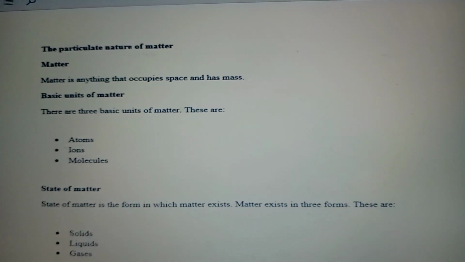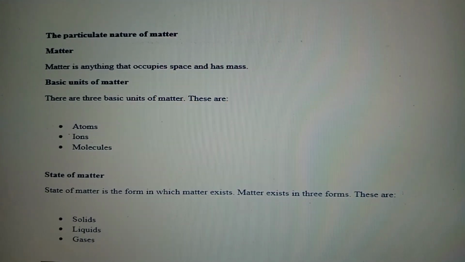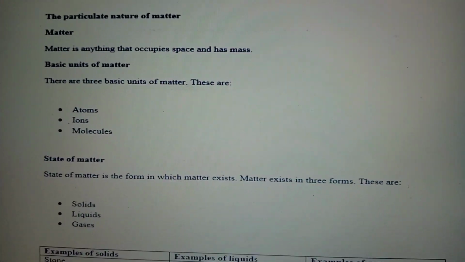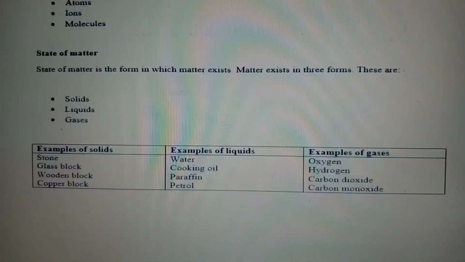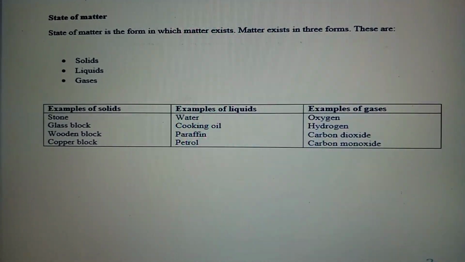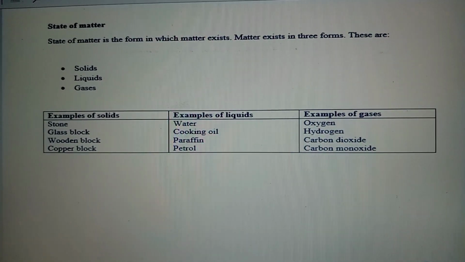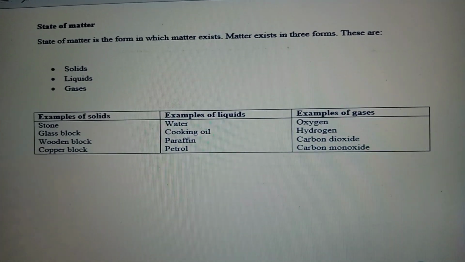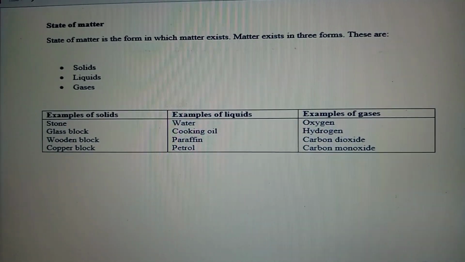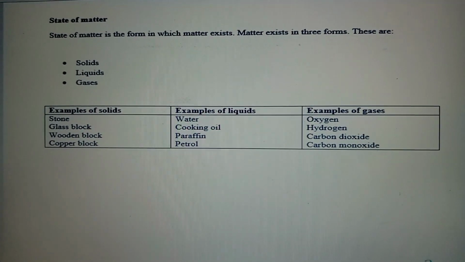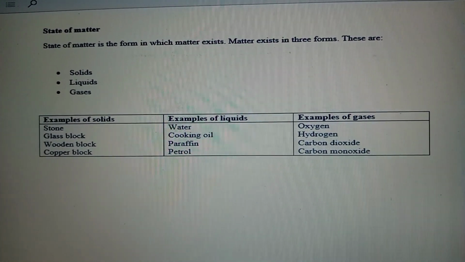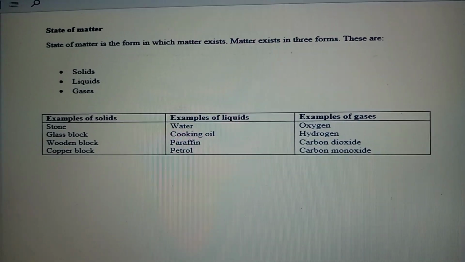We move on to states of matter. We have three different states of matter: solid, liquid, and gas. Those are three states of matter. Examples of solids: stones, glass blocks, wooden blocks, copper blocks. Examples of liquids: water, cooking oil, paraffin, petrol. Examples of gases: oxygen, hydrogen, carbon dioxide, and carbon monoxide.